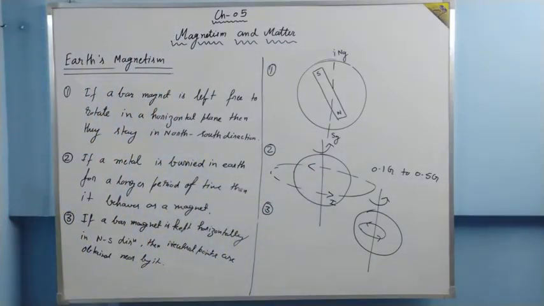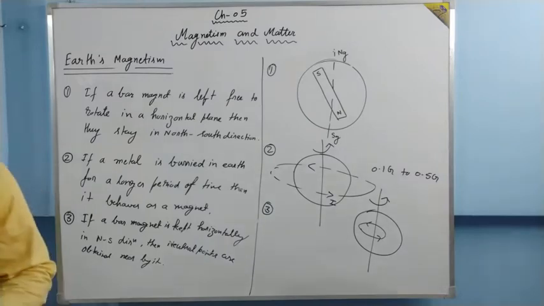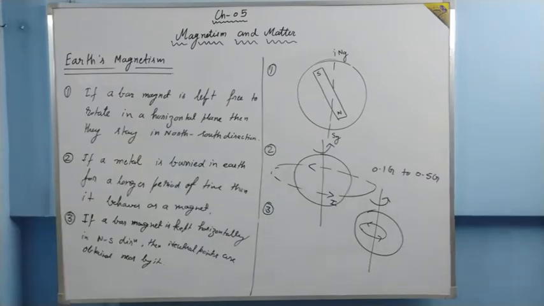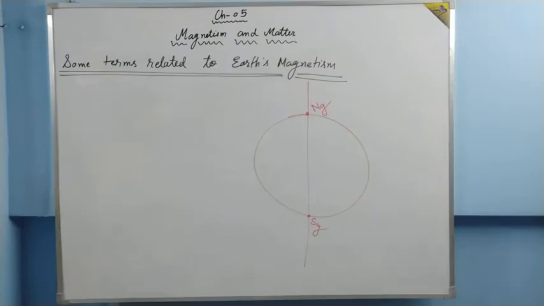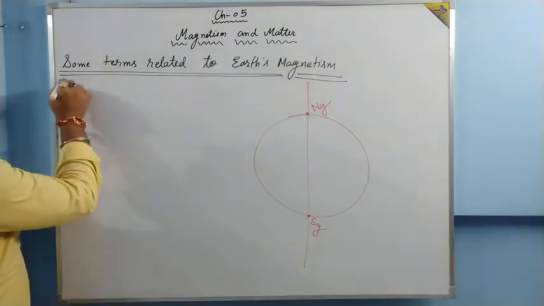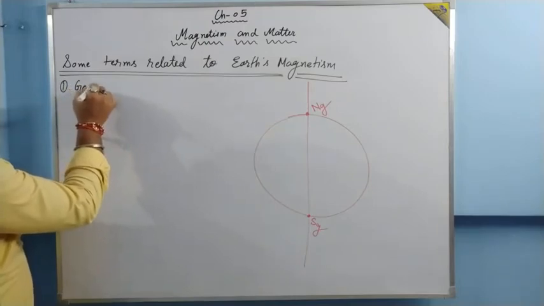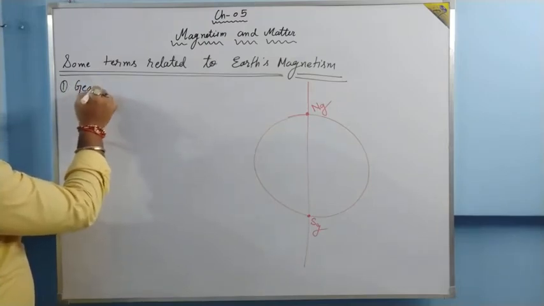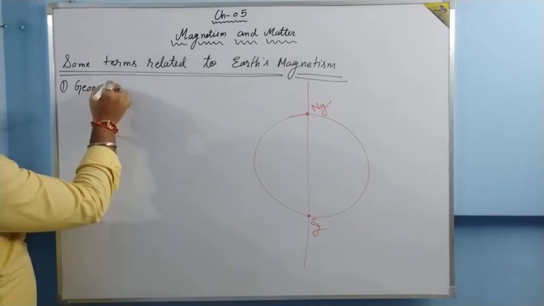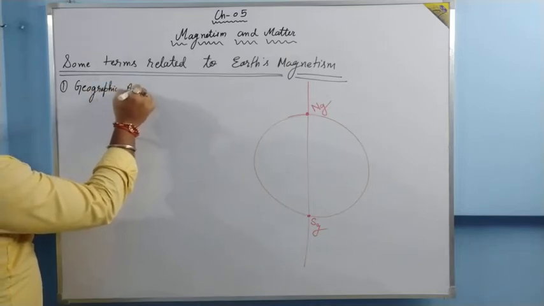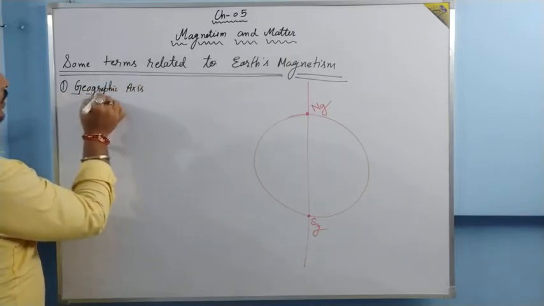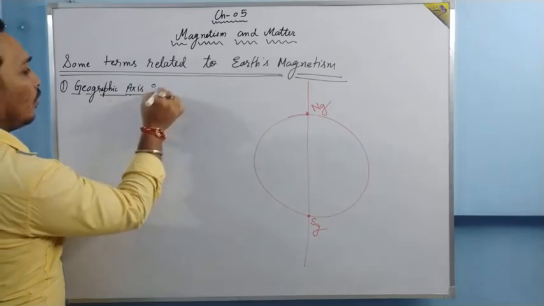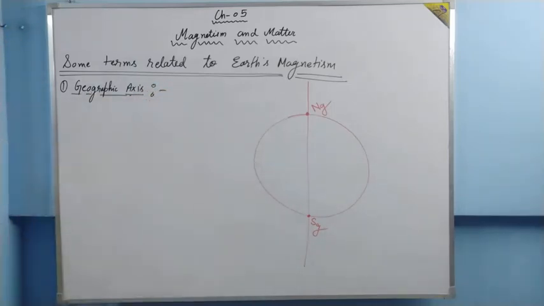Now let us understand some terms related to Earth's magnetism. The first term we are going to understand is the geographic axis. What is the geographic axis?